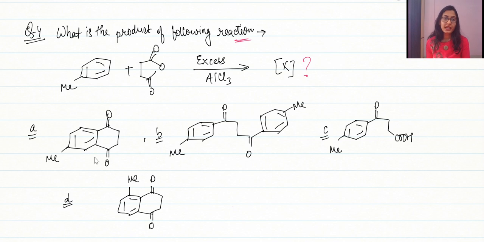We are having 4 options. Either it is going to form a 6-membered dienone system, or it is going to attach only on one; only one electrophilic substitution is taking place here, 2 electrophilic substitutions are taking place here. B and C are similar, just that the carbonyl over here is hydrolyzed basically to carboxylic acid. Then which of the following is correct?